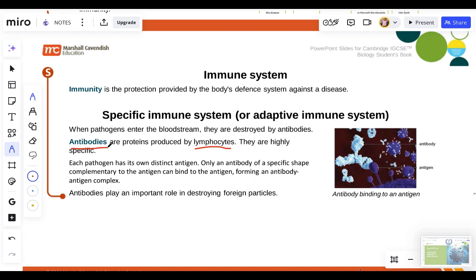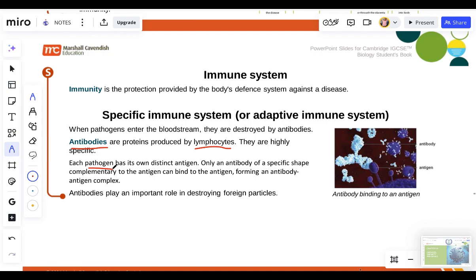They are highly specific, meaning when we say specificity, each of them attacks a specific pathogen; they don't fight randomly. The ones that fight bacteria are different from the ones that fight viruses, and the ones that fight viruses are different from the ones that fight fungi. So they're very specific. Now, each pathogen has its own distinct antigens. Remember what a pathogen is? Pathogens are disease-causing agents. There is a specific and distinct antigen for each of these pathogens. Only an antibody of a specific shape complementary to the antigen can bind the antigen, forming an antibody-antigen complex.